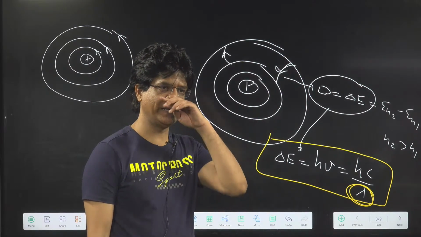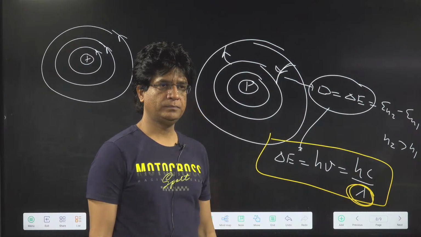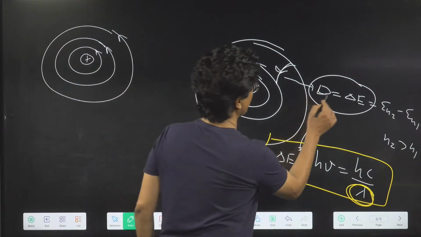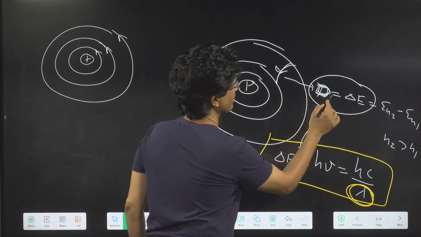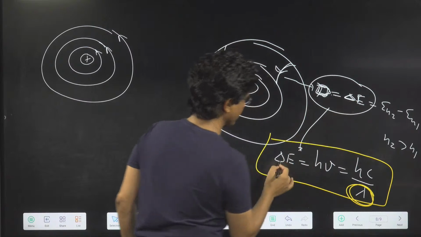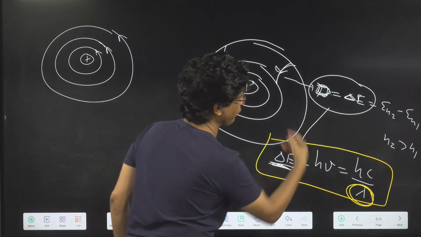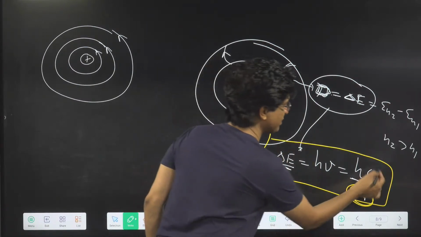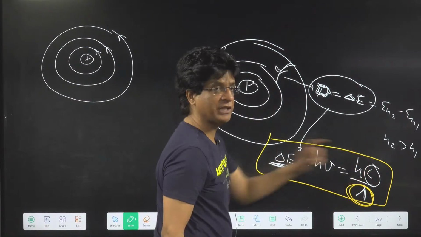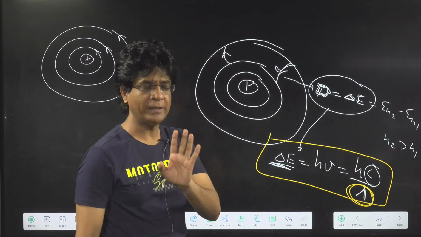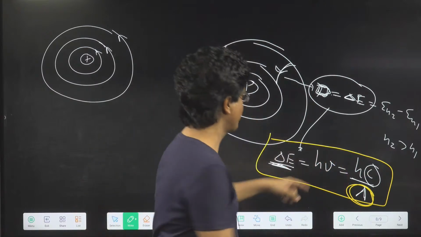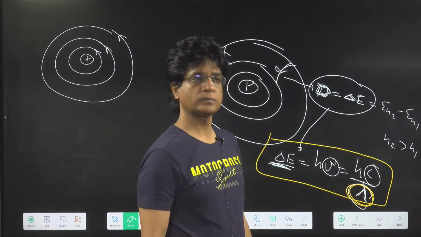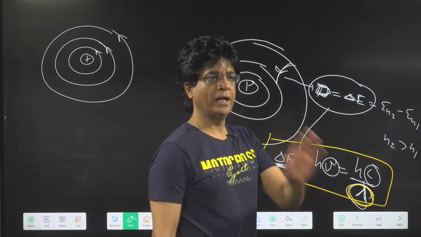Everyone should answer. This lambda is of the photon. This delta E is the energy of the photon emitted, whose wavelength is lambda. Moreover, a photon travels with the speed of light, not the electron. So this frequency and this wavelength belong to the photon.